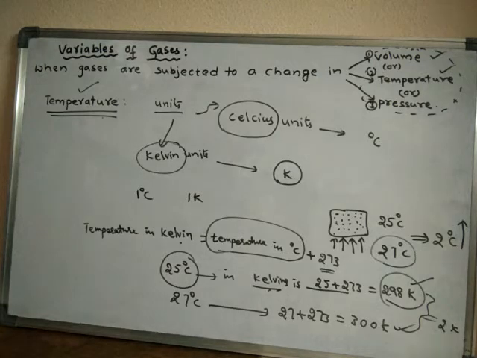Even for a fall in temperature, that means a decrease, the decrease in temperature in Kelvin scale is equal to the decrease in temperature in the Celsius scale.